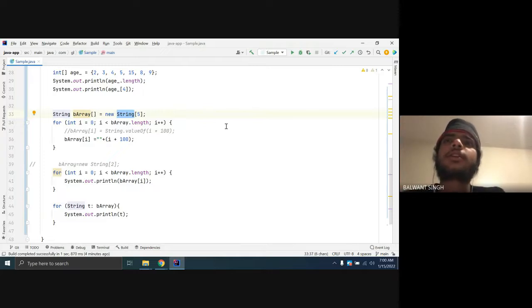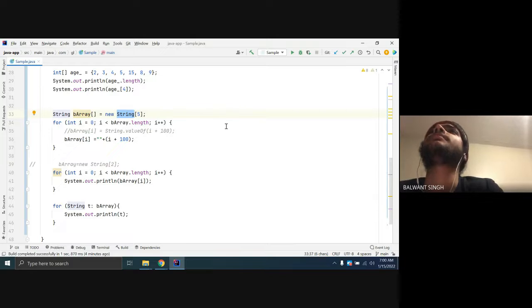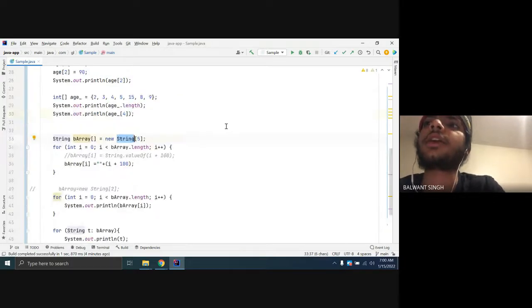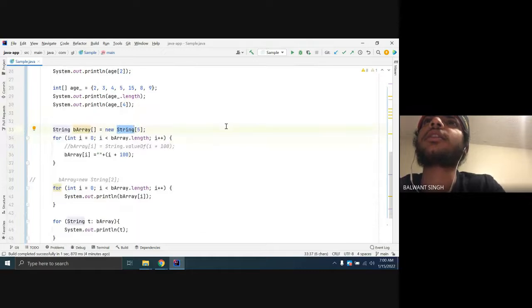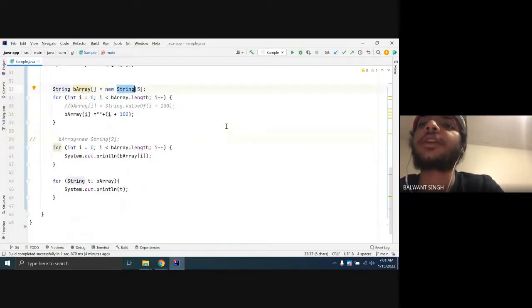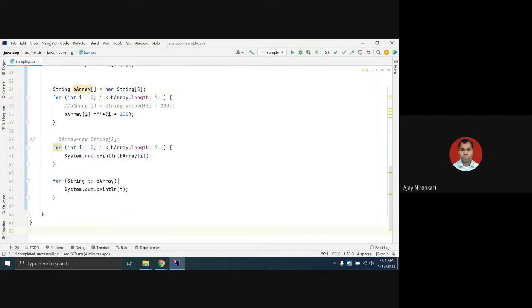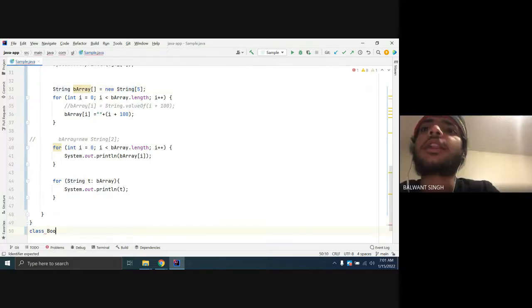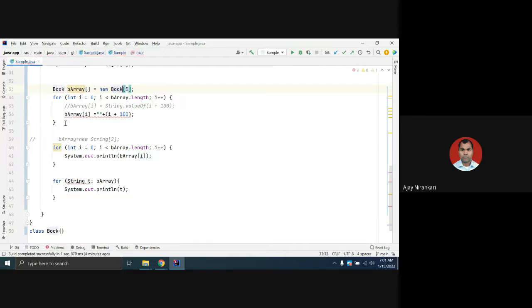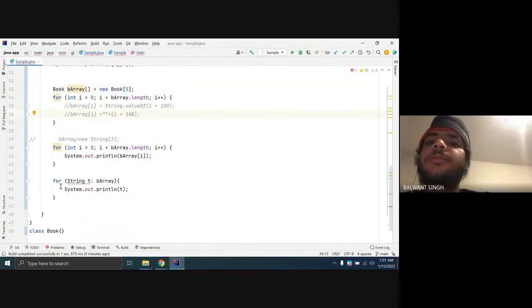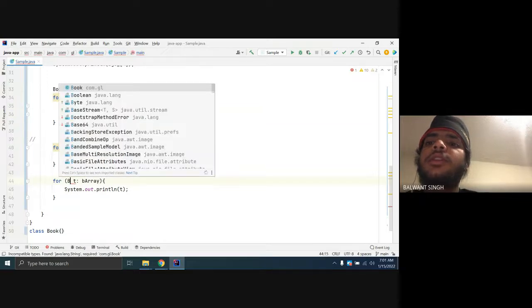Sometimes we create another class. For example, I issued some books from the library, so we have created a bundle. Let's say we have created a student class and a Book class, with a book stack of 5 books. Yes, you can create it this way, and this works.